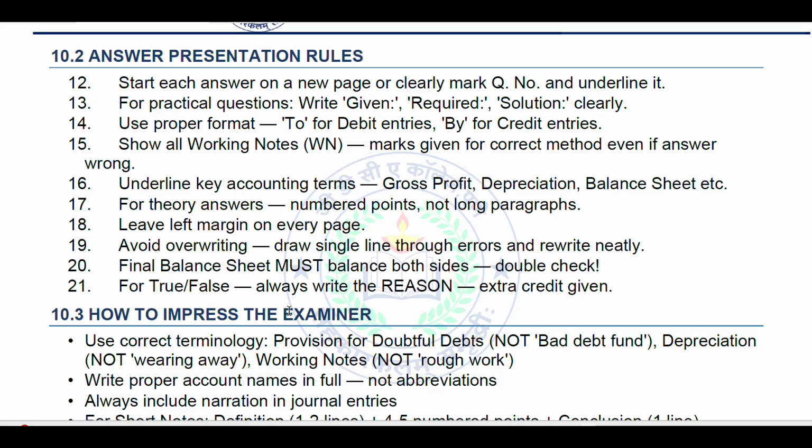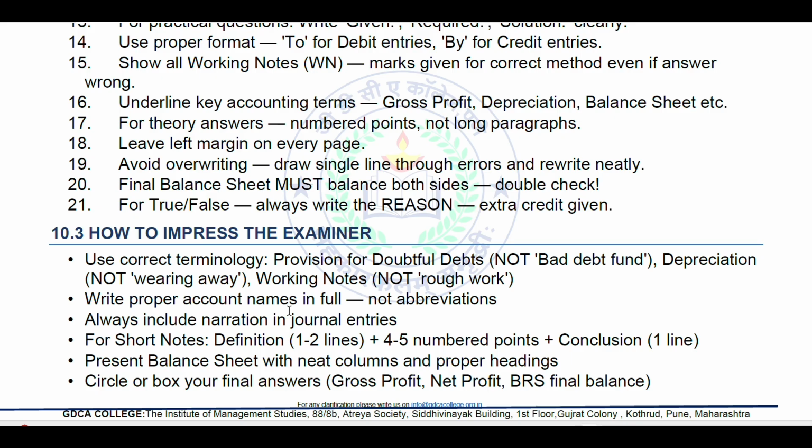Next, true or false, always write with the reason. Extra credit will be given for that. How to impress the examiner? Use correct terminology: provision for doubtful debts, not bad debt fund. So doubtful debts is the main word you can use. Depreciation, not wearing away. Working notes, not rough work. Always mention working notes. So this is how you can write.